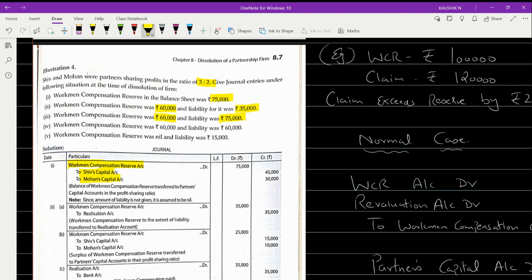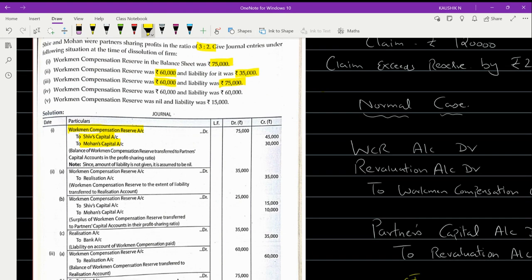Okay, the claim is 75. That means it has exceeded. So first, what will you do? The entire amount of 60,000 will be utilized. You will use the entire amount of 60,000. So for that, the entry will be: Workman compensation reserve account will be debited with the value of rupees 60,000, and realization account will also be credited with the value of rupees 60,000. So first you are bringing the amount to realization.